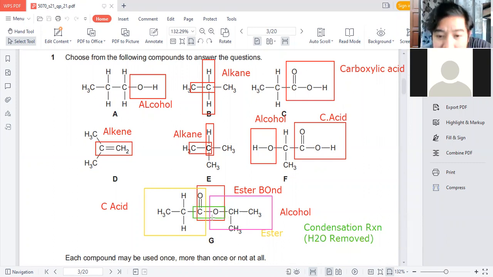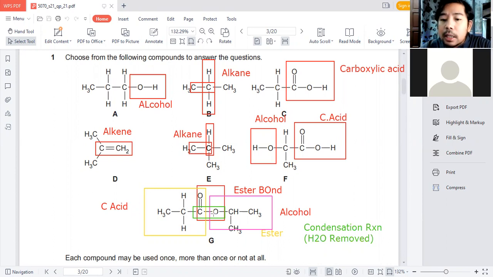So there will be COOH and OH. In that area, you have to remove the H2O. You have to remember that: for formation of an ester, it is a condensation process, so water is removed.